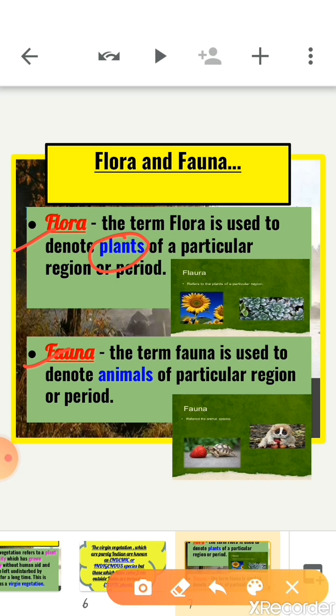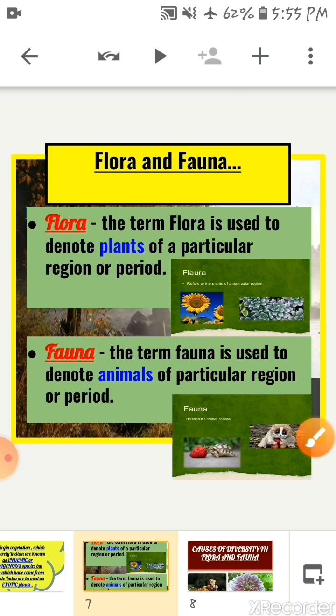Next is fauna. The term fauna is used to denote animals of a particular region or period. So, clear? Flora refers to the plant species of a particular area, and fauna refers to the animal species of a particular area.